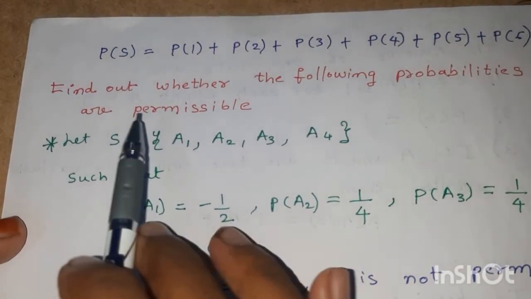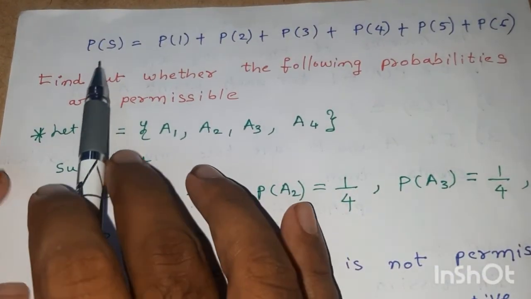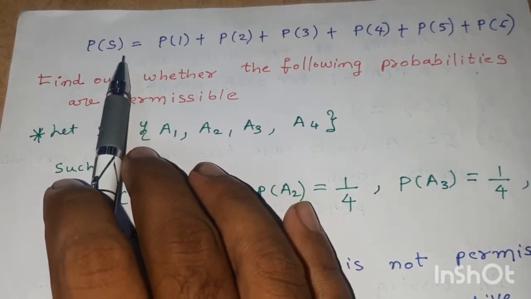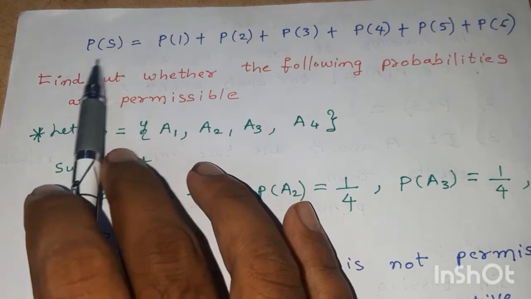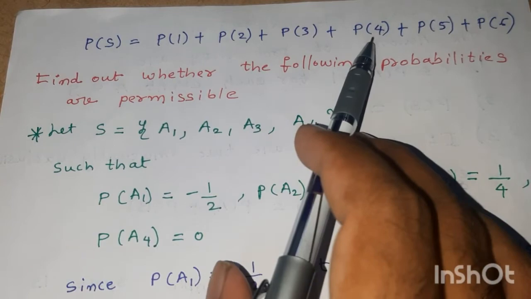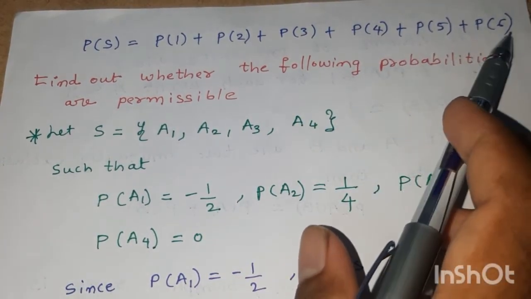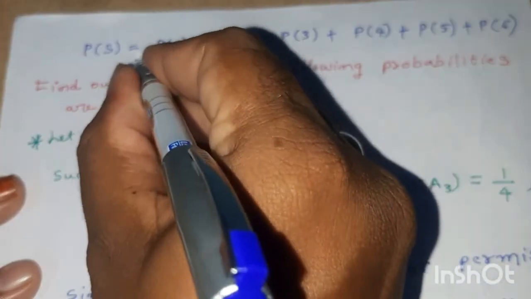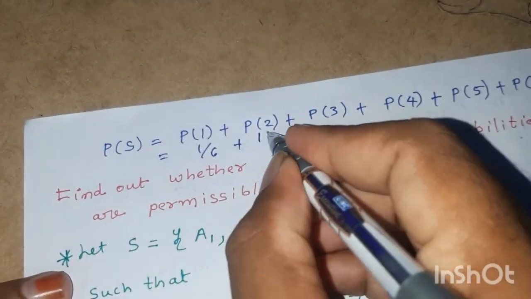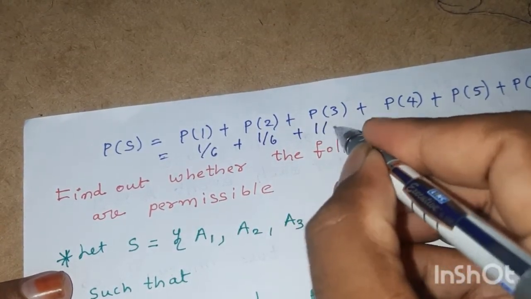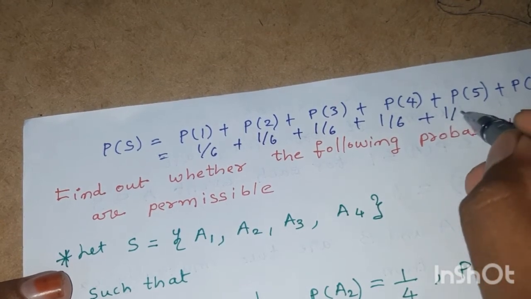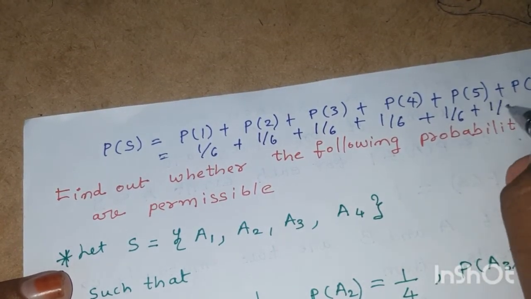Now P of S, the probability of the sample space. The sample space consists of all possible ways, therefore P of S is equal to probability of 1 plus probability of 2 plus probability of 3 plus probability of 4 plus probability of 5 plus probability of 6. Here probability of 1 is 1 by 6, plus probability of 2 is 1 by 6, plus probability of 3 is 1 by 6, plus probability of 4 is 1 by 6, plus probability of 5 is 1 by 6, plus probability of 6 is 1 by 6.